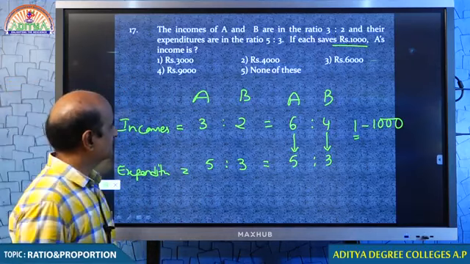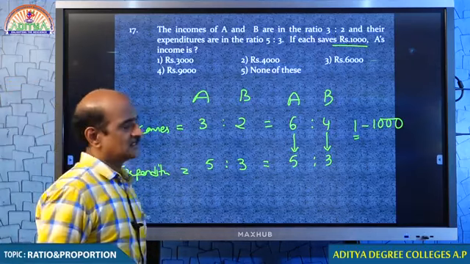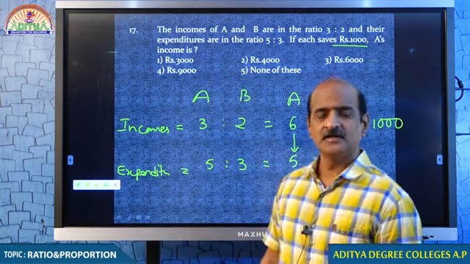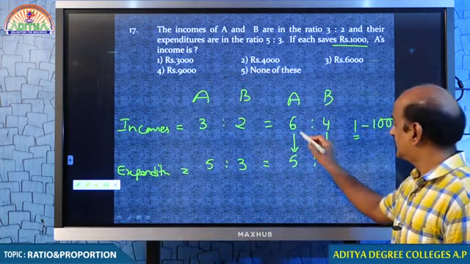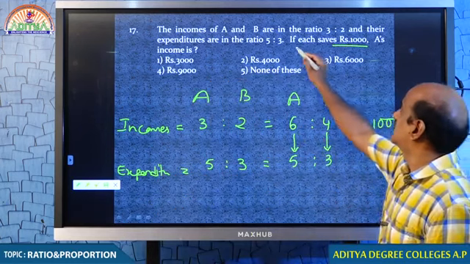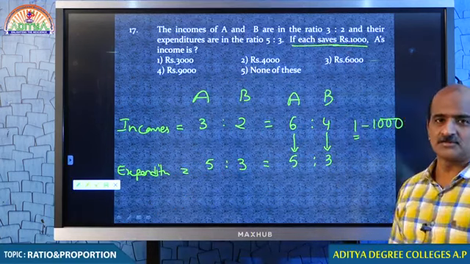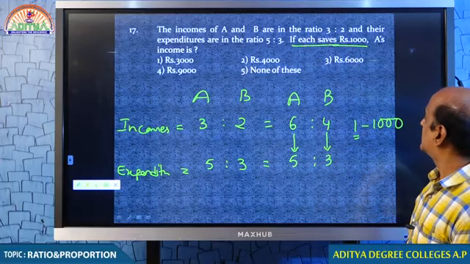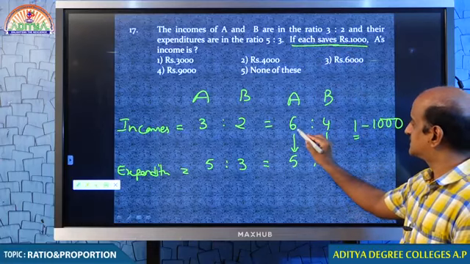Come on, student, you tell me. 3:2, you understand that? It was taken as 6:4, you know very well. So you tell me, every person is saving 1 part, and that 1 part is 1000 because each saves 1000. Tell me what you are asked to find. A's income is 6 parts.